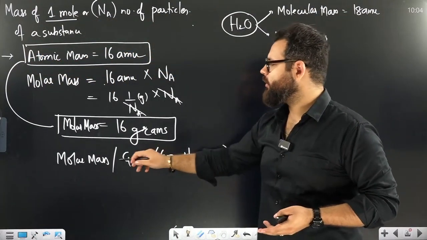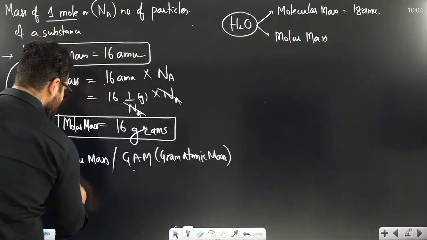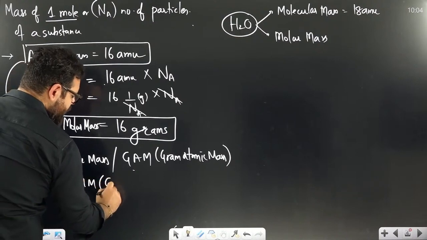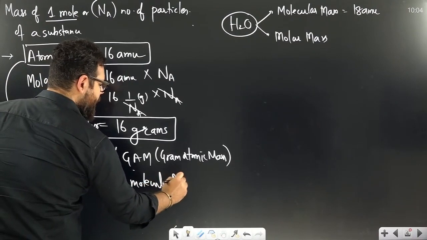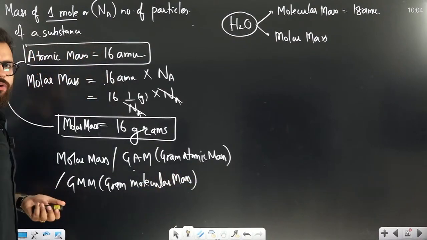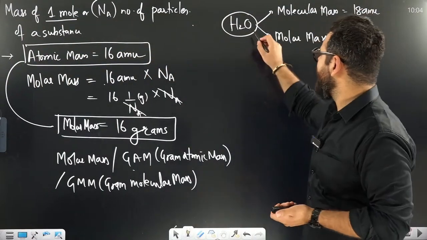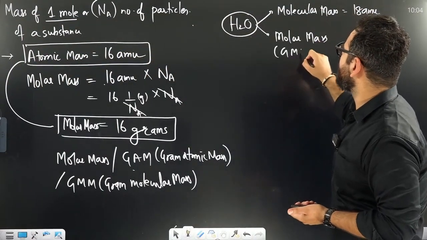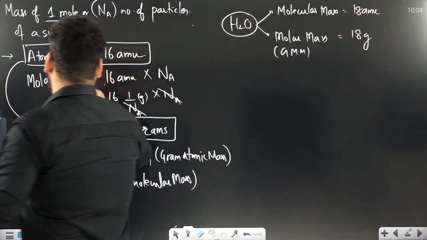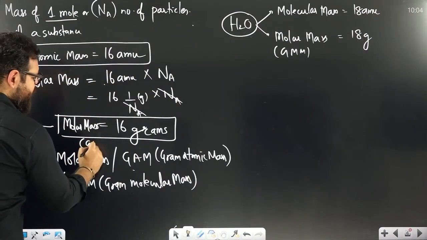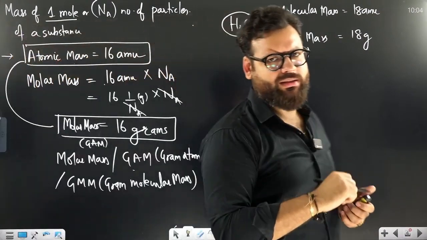So another name of molar mass is GAM, gram atomic mass, or another name is GMM, gram molecular mass, for molecules. So if we are talking about molecules, you can call it gram molecular mass. So H2O has gram molecular mass of 18 grams. Whereas for oxygen, gram atomic mass is 16 gram.